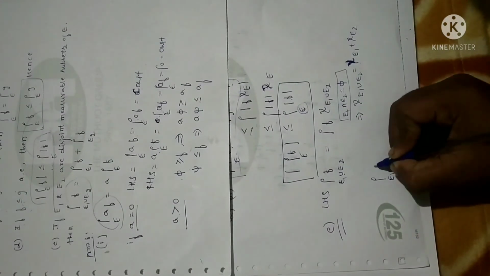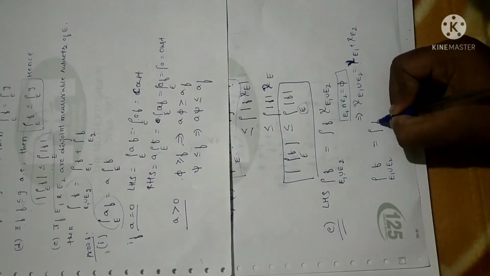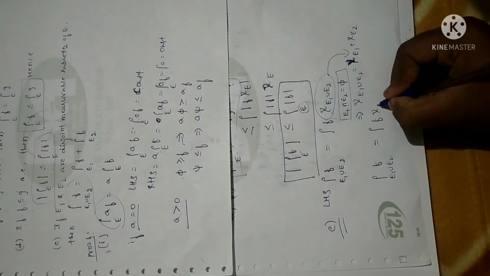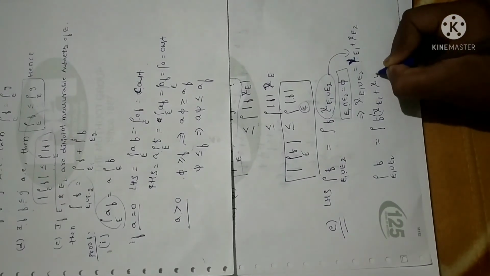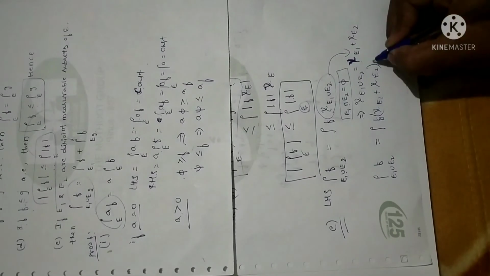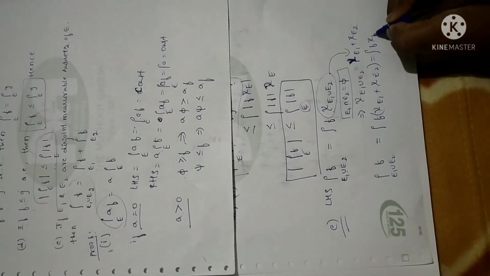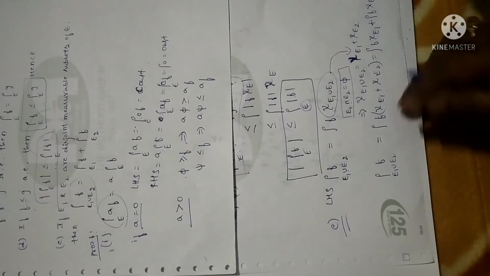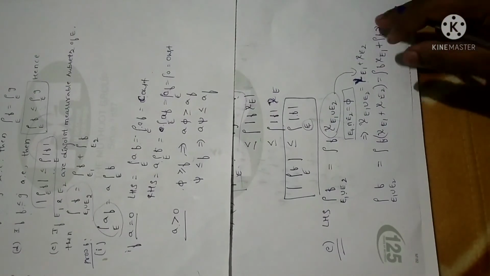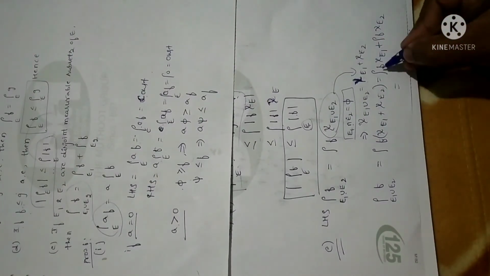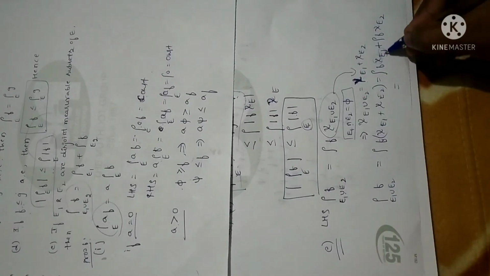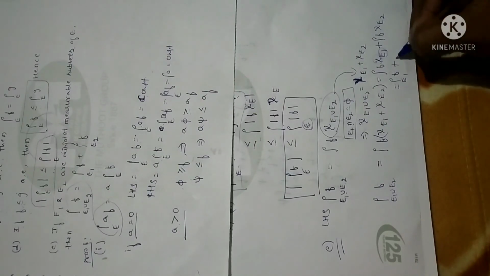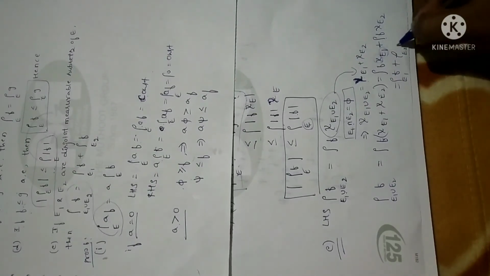The integral over E1 union E2 of F will be equal to the integral of F into, since it is disjoint, I can replace this with chi of E1 plus chi of E2. Now I can multiply F inside, so that I can write the integral of F into chi of E1 plus the integral of F into chi of E2. I have split the integral and multiplied F inside, so I have obtained this. Now again I am going to apply the property. When you remove chi, you have to write this set here. So the integral over E1 of F plus, removing chi here, the integral over E2 of F.